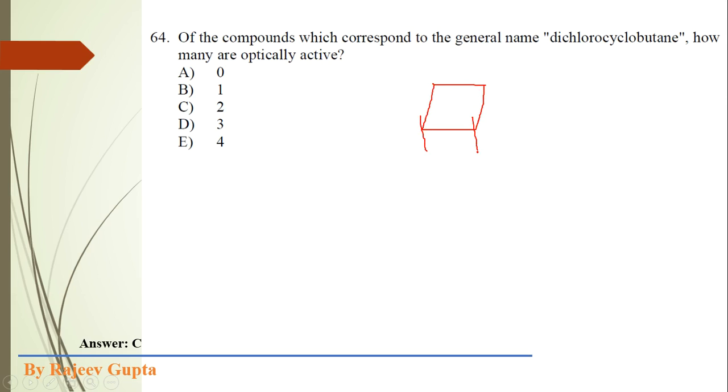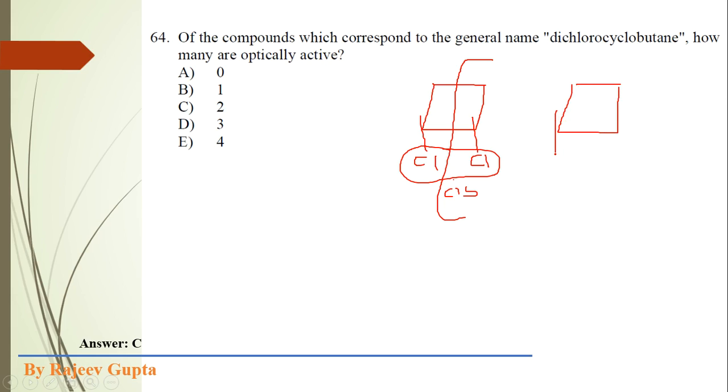First isomer is the cis isomer, where both chlorine atoms are present on the same side, below the ring or the top side of the ring. Here we can see a plane of symmetry in this cis isomer. Now I am drawing the trans isomer, where the Cl atoms are at trans or anti positions.